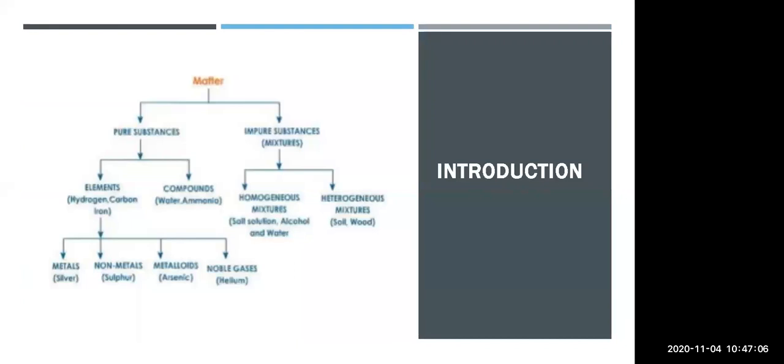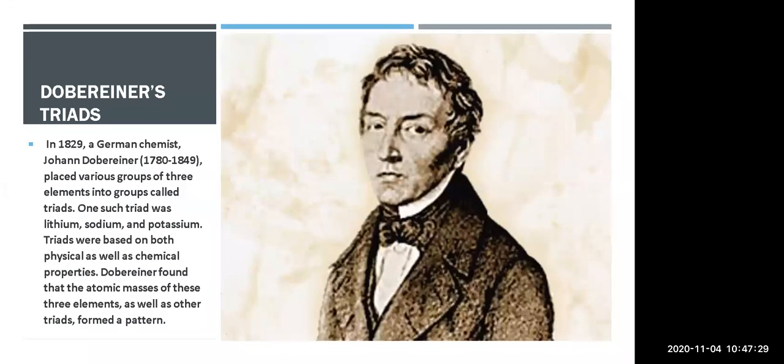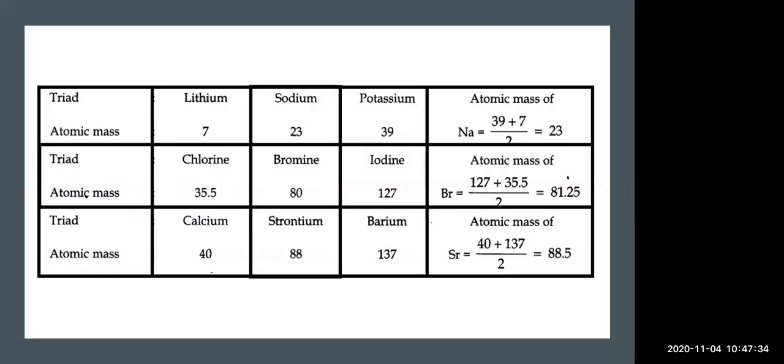We will revise in short the topics which have been studied yesterday. Yesterday we saw the types of matter: pure substances, impure substances, elements, and compounds. Then we studied how the classification of elements takes place, starting with Dobereiner's triads. The triad classification was done according to the increasing atomic mass of the elements.